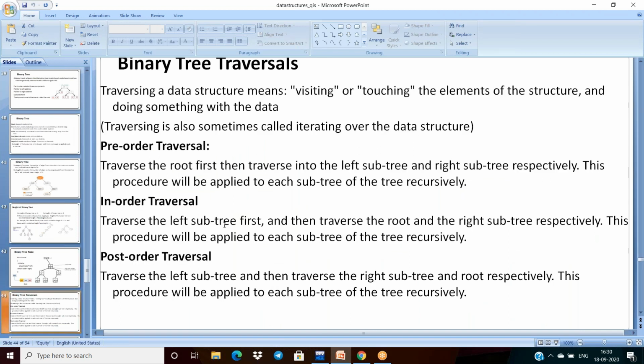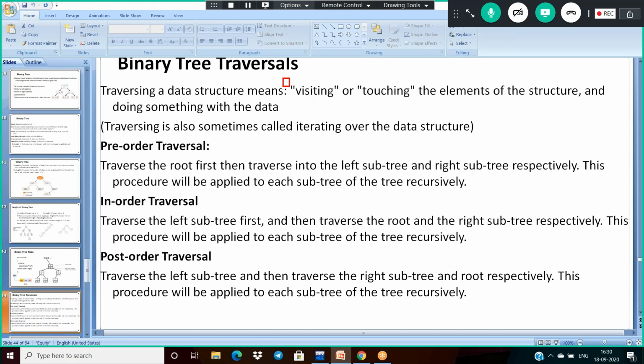Now, coming to the tree traversals. So actually, what is the meaning of traversing here? Traversing means visiting or touching the elements of the data structure.